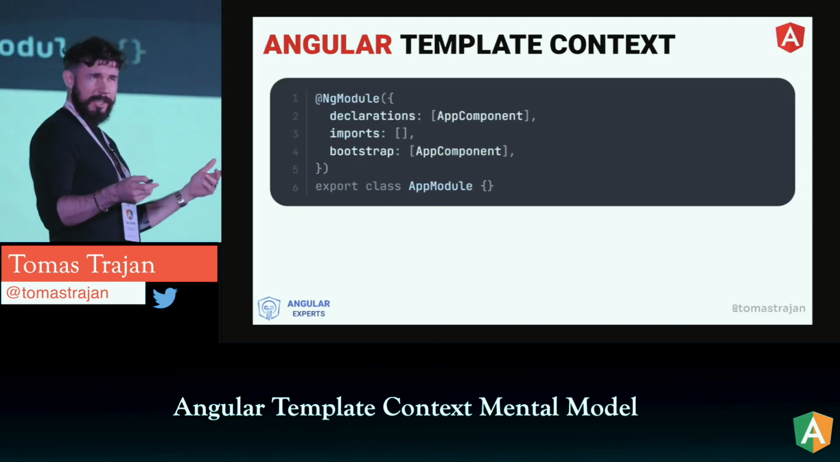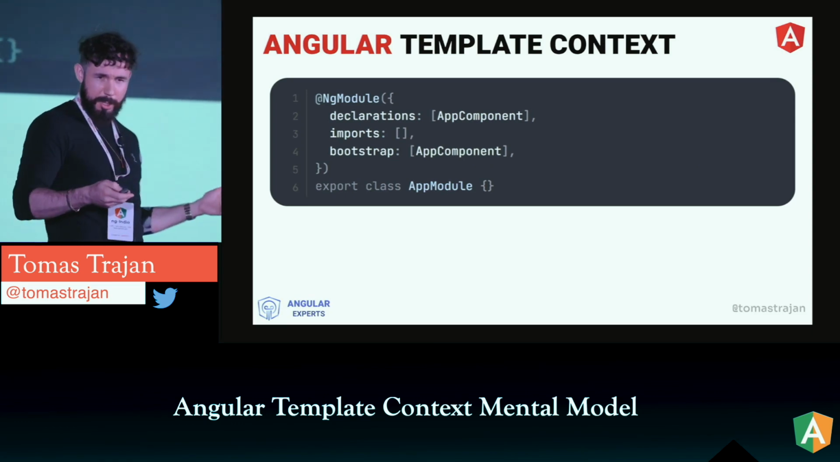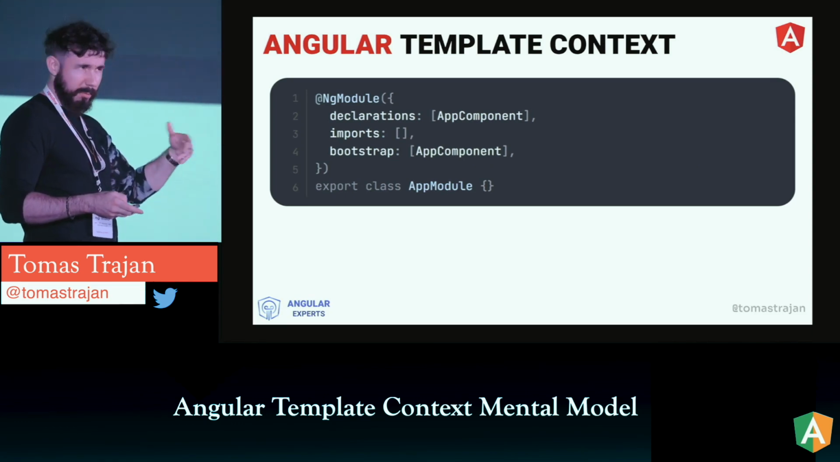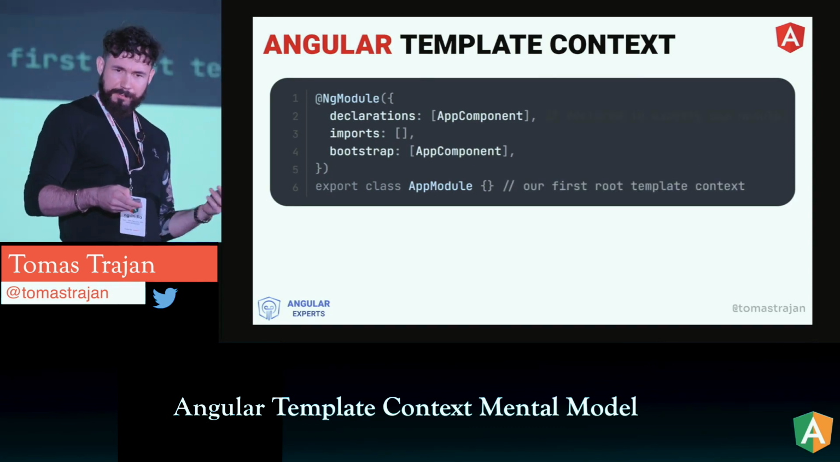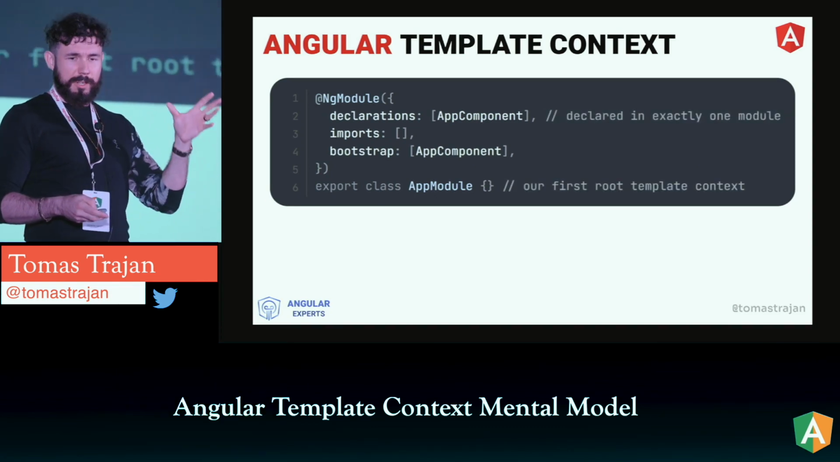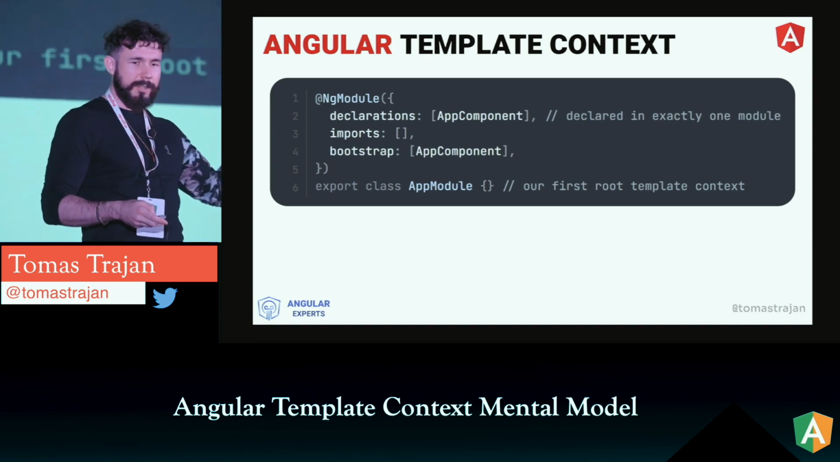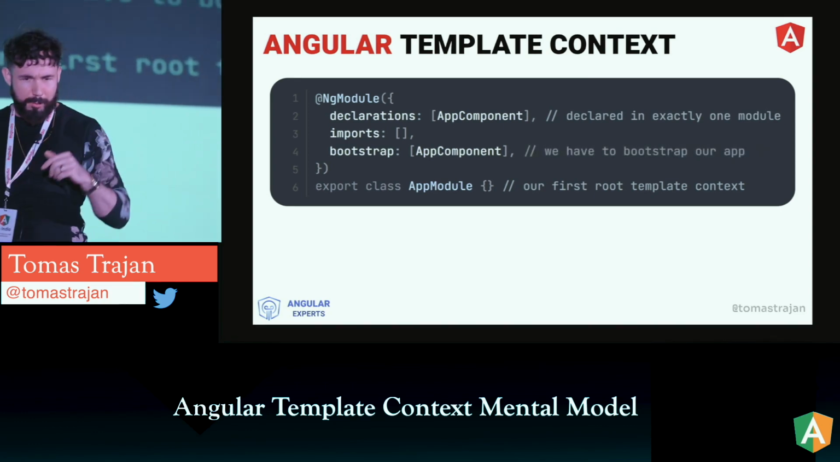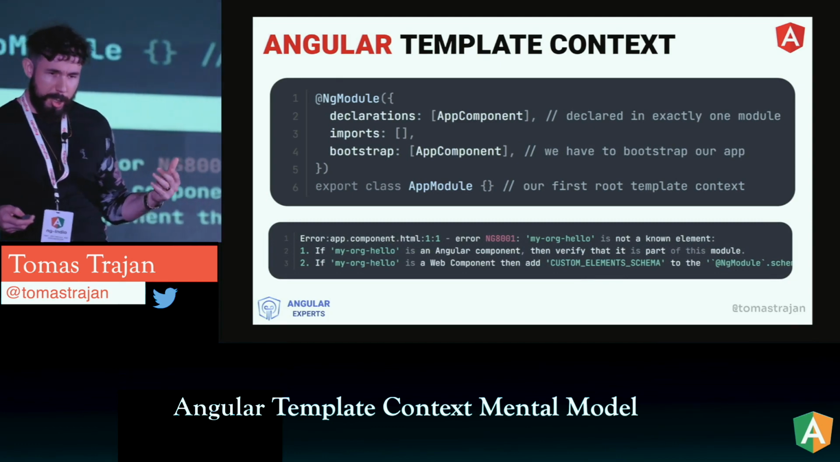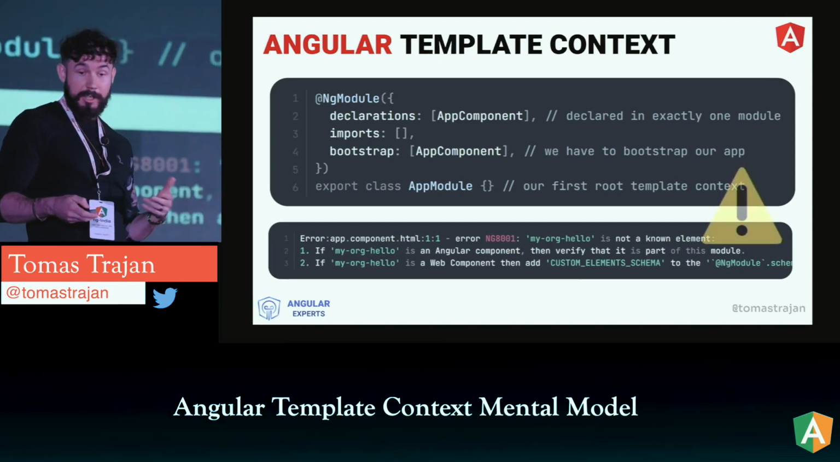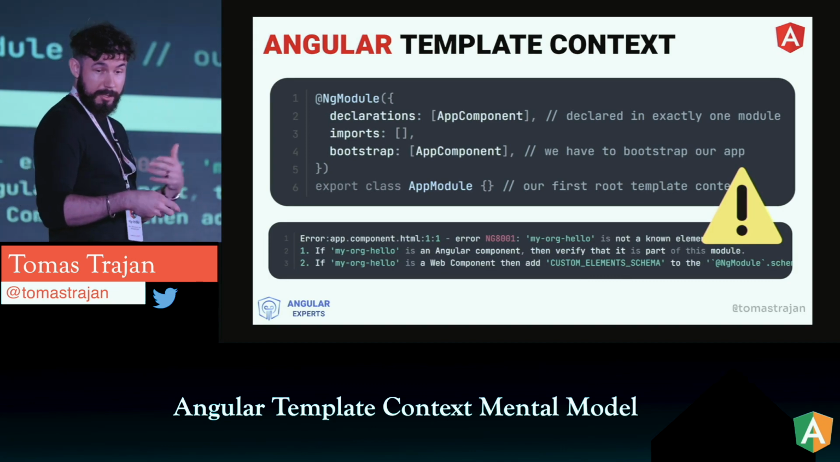So if we just generated that by the schematics, like a new application, we would get an application module in the world before the standalone components, and the application component would be in the list of the declarations and also in the bootstrap, right? And again, if we would run this application, we would get the same error that the my organization hello component is not part of this module.